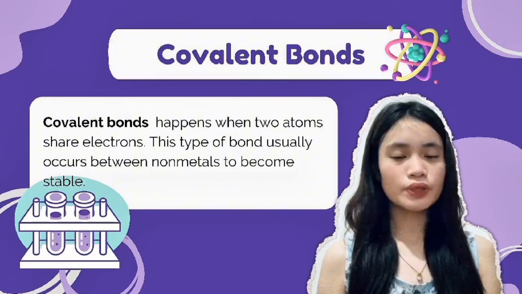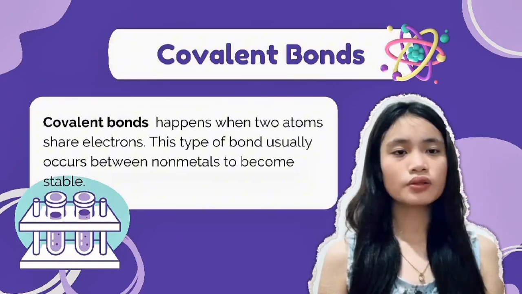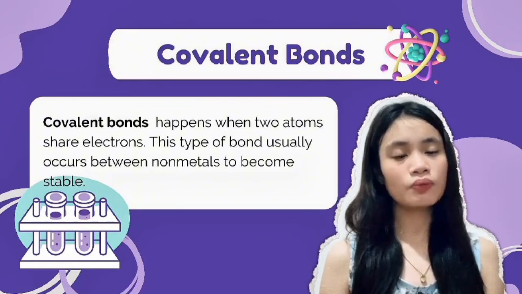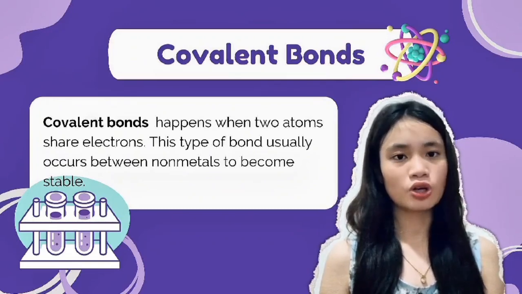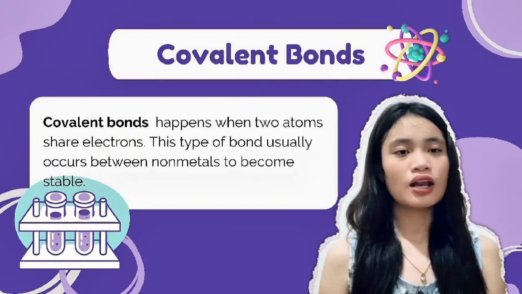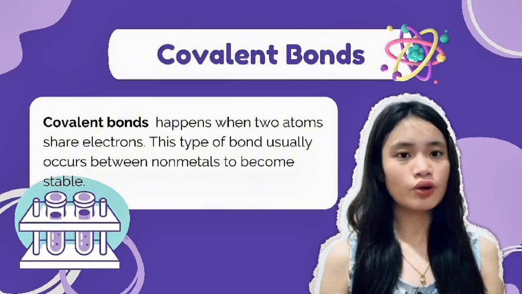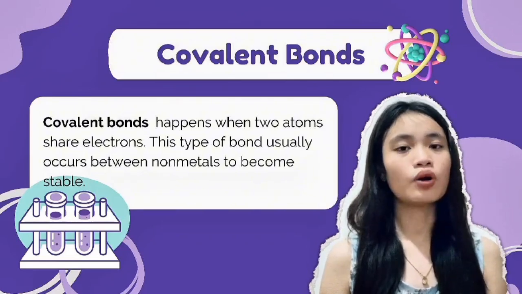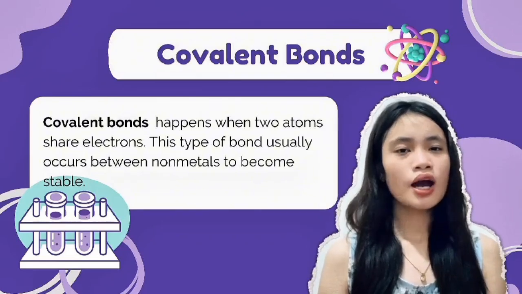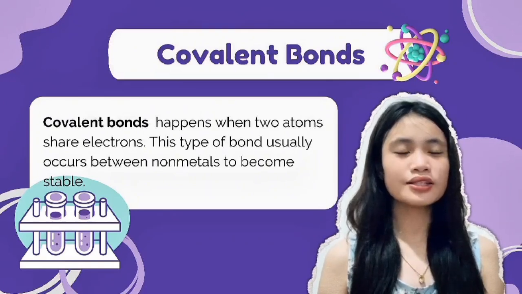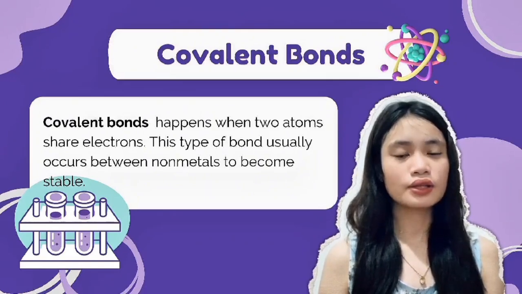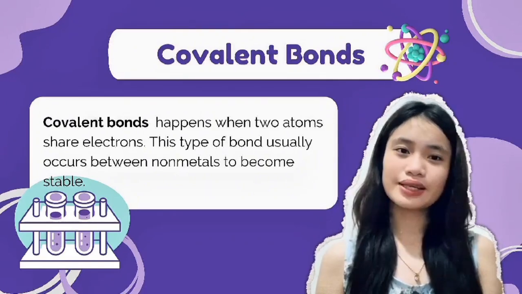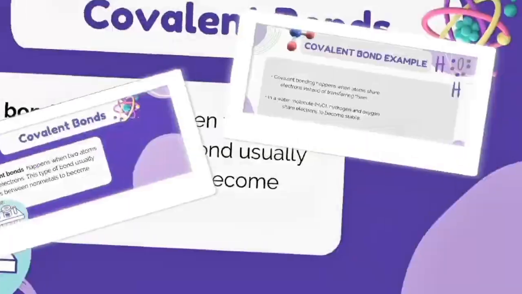According to Encyclopedia Britannica, covalent bonding is a type of chemical bond where two atoms share one or more pairs of electrons. This sharing allows both atoms to fill their outer shell and become stable. To see how this works, let's look at an example of a covalent bond. The next part will be presented by Jeremy.